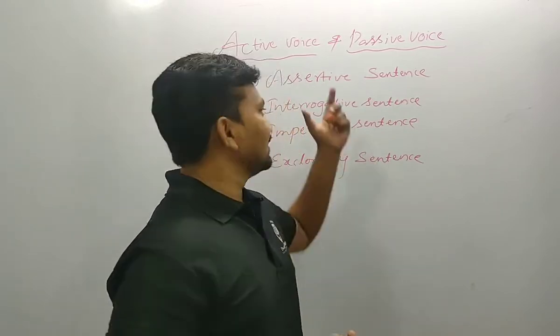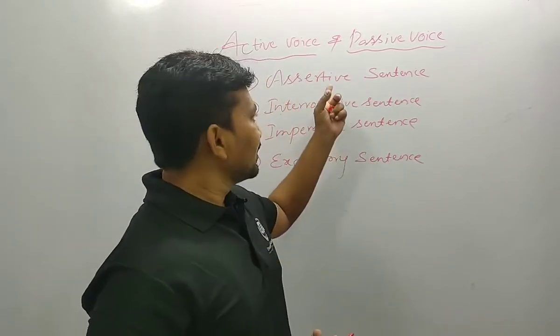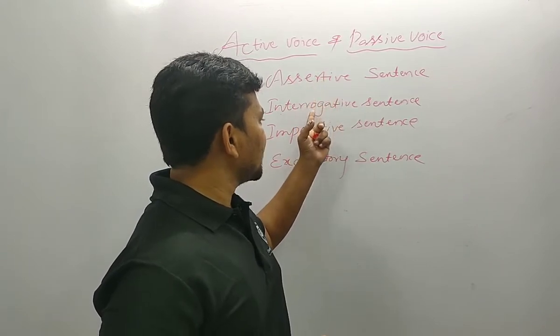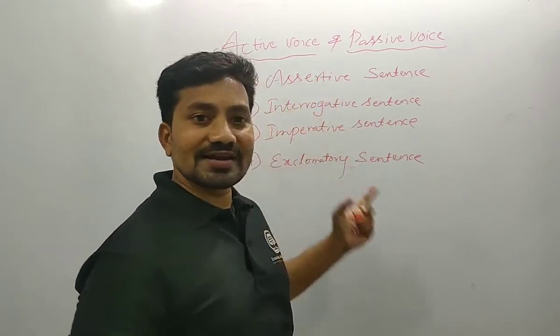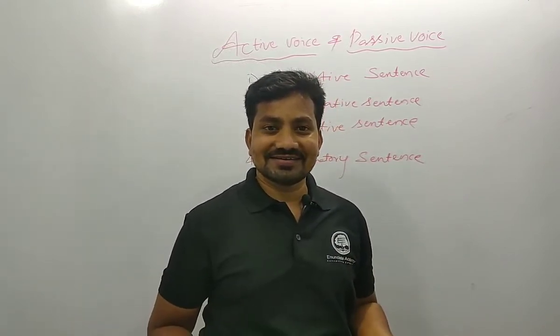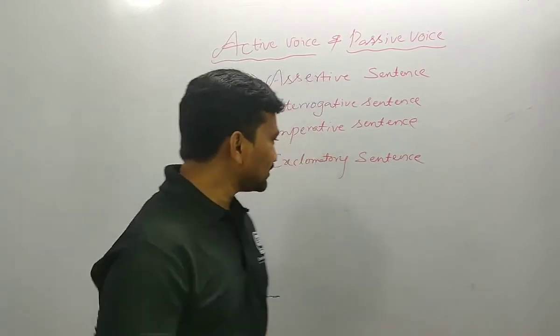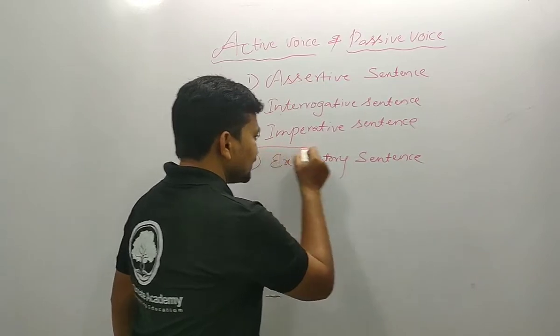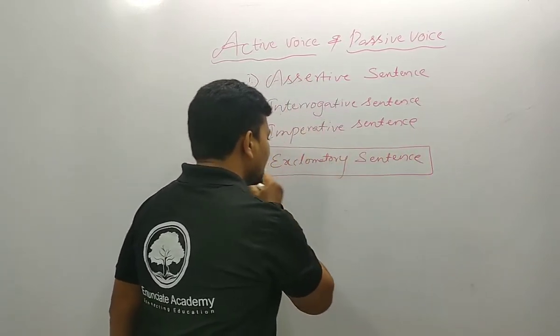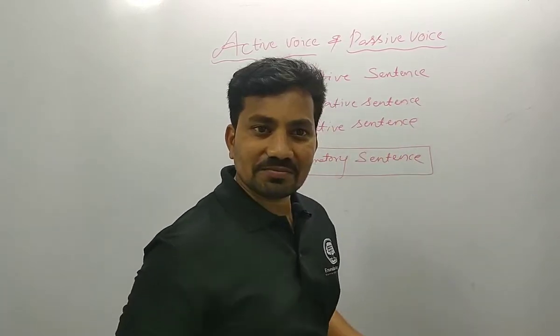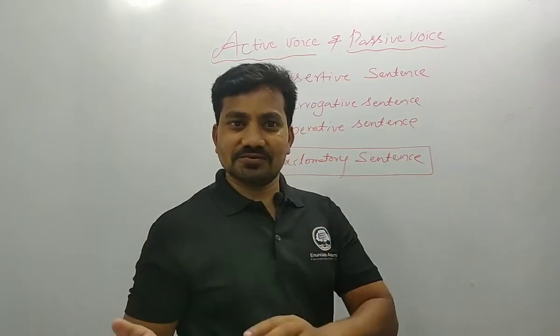Okay, dears, the assertive sentence, interrogative sentence, and imperative sentence can be converted from active voice to passive voice. But the exclamatory sentence cannot be converted from active to passive.